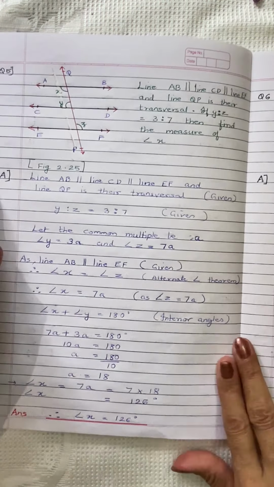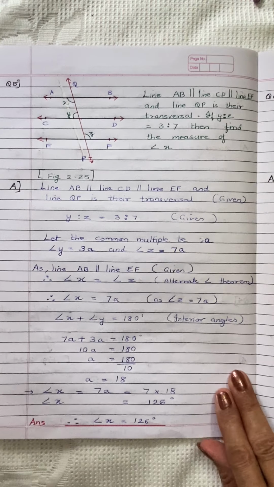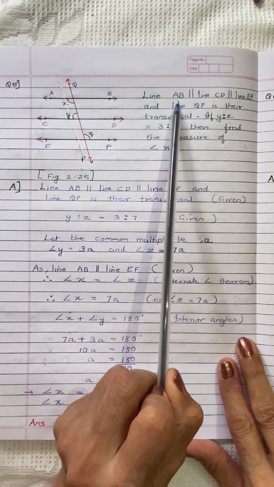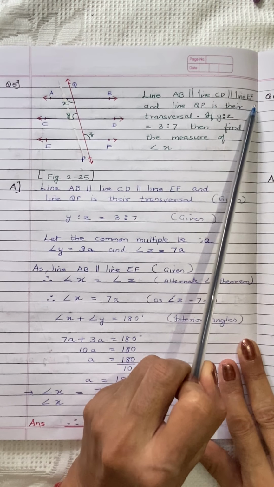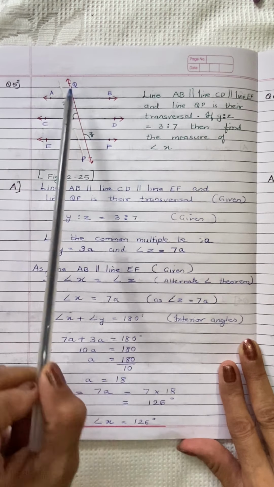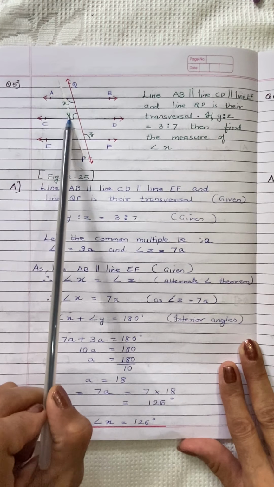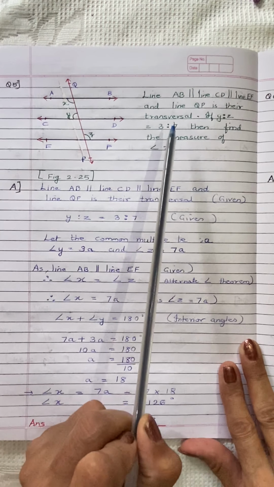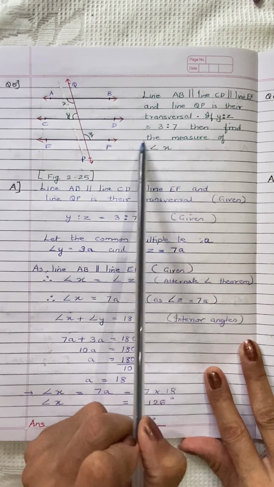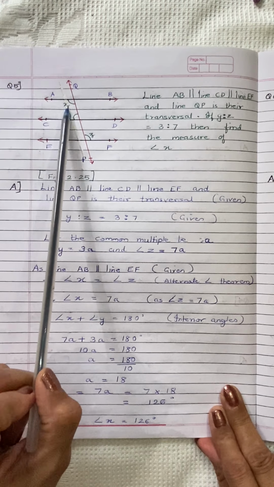Let's come to question number 5. Question 5. Line AB is parallel to line CD and CD is parallel to EF. AB is parallel to CD and CD is parallel to EF. And QP is their transversal. If Y is to Z is equal to 3:7, and they have given us the ratio, then find the measure of angle X. We have to find the value of angle X.